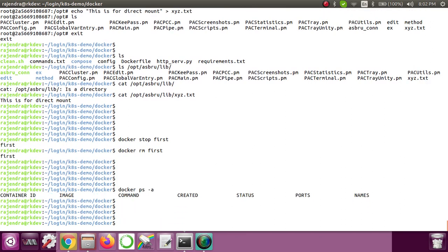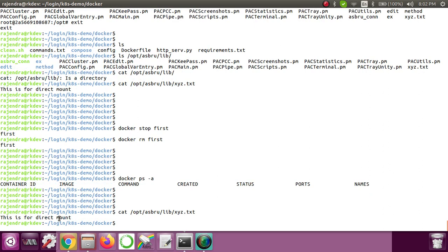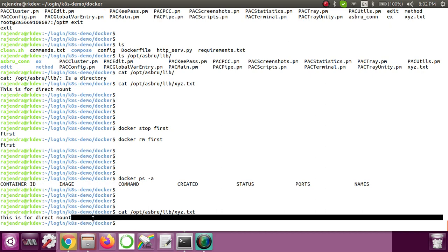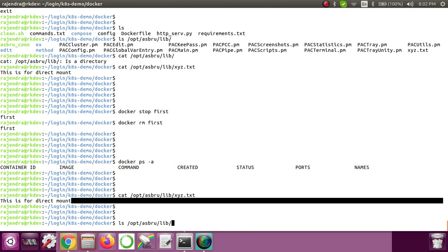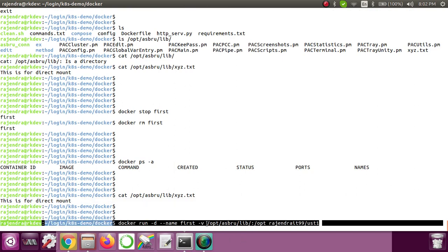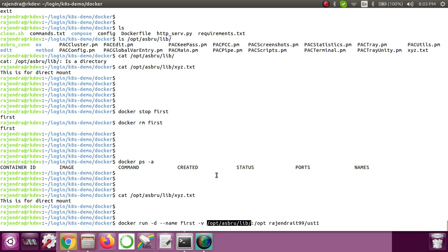the container is not running. But if you go and see the directory that we mounted inside the container, you can see that the data is still there on the host machine. That is the reason why, the next time we mount the same directory to a new container that we start, that container will see this particular data. Let's quickly see that and then we'll see the next one. Here I'm starting again with the same path. If you see, I'm using the same path for mounting. Let me start it.